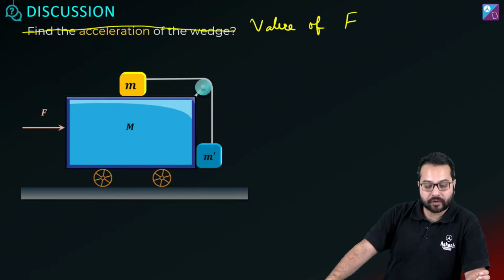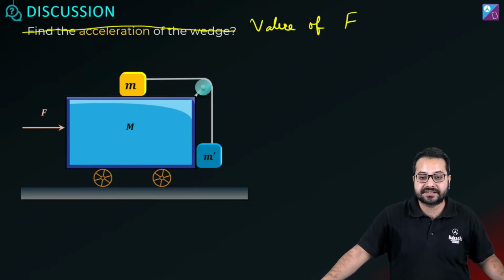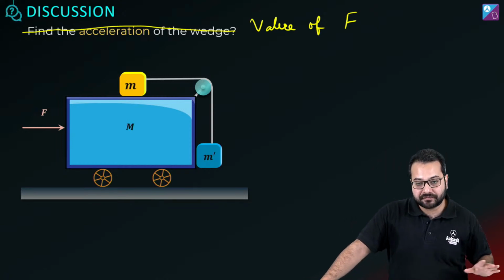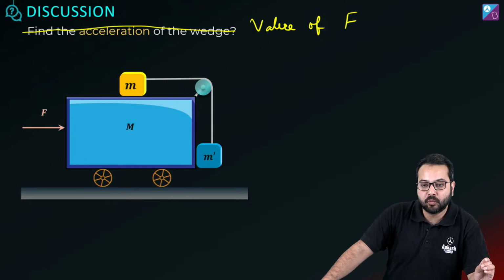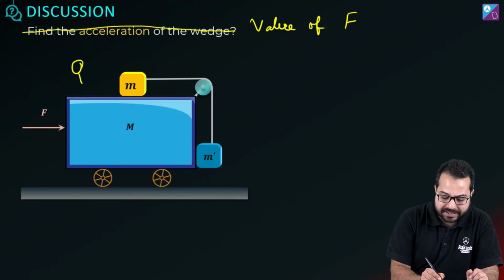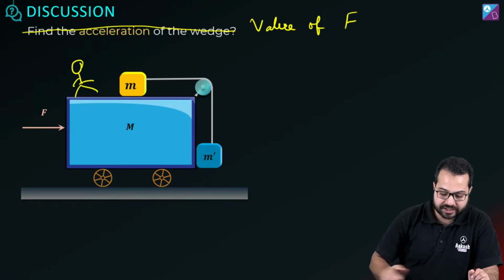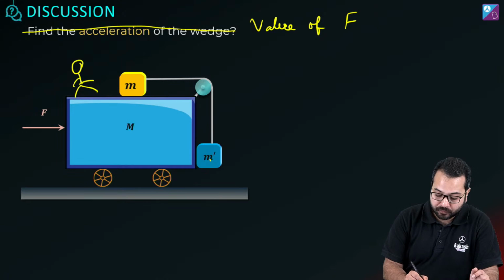ठीक है, okay, now what do we have to find out? We have to find out the value of F. Is that correct? ठीक है, what is the value of F? The value of F is such that small m and m prime are not moving with respect to capital M. ठीक है, तो क्या करते हैं? कैपिटल M पे बैठ जाते हैं. ठीक है, now we are sitting on capital M, which means we'll have to look at the real forces and we'll have to look at the pseudo forces as well.